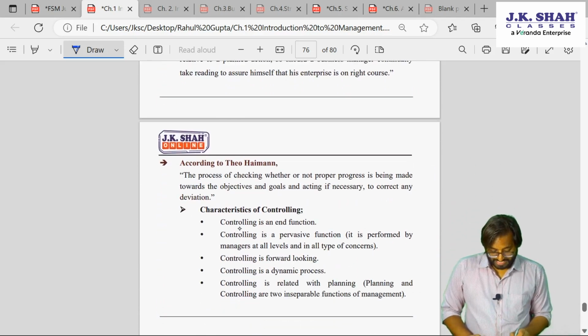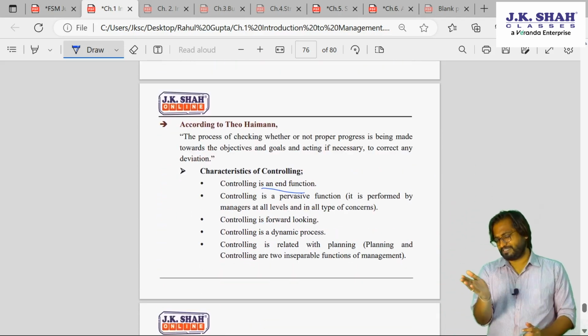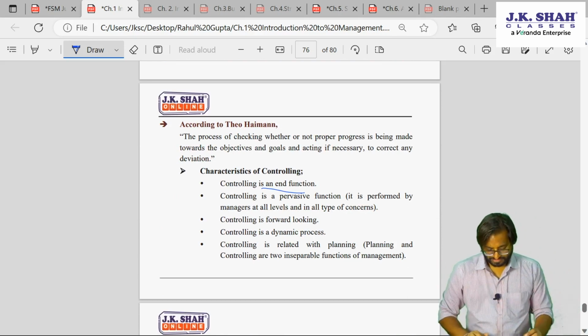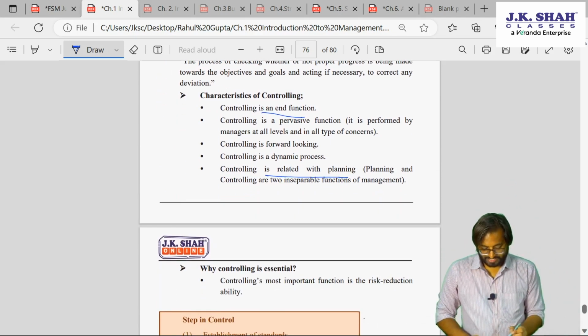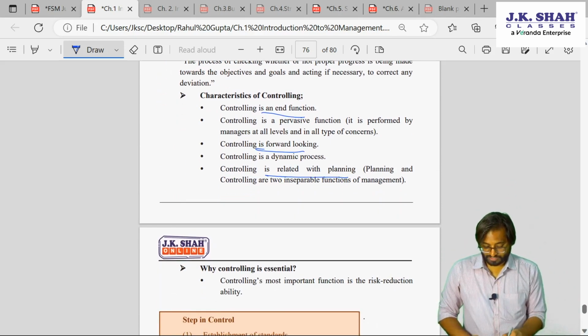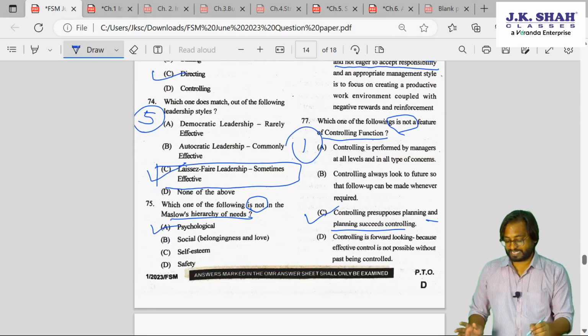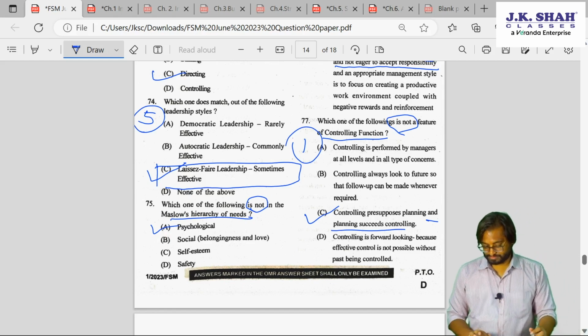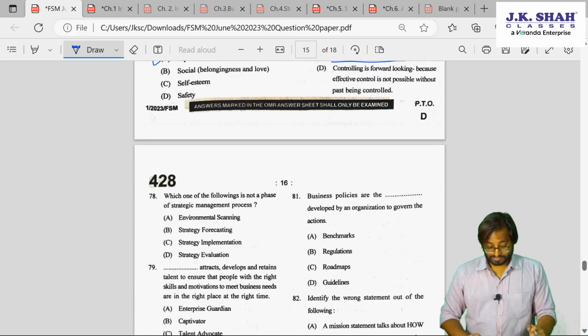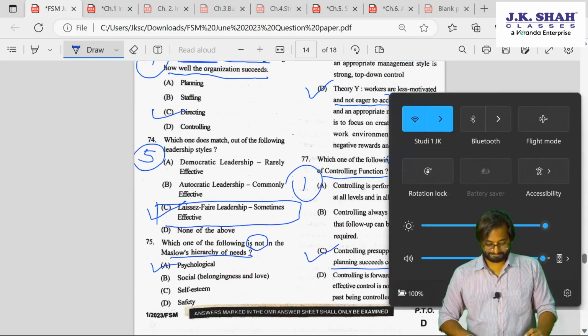Look at this. What are the characteristics? It is an end function, that is, done right at the end. These two are related, forward-looking, done at all levels in all types. So the first part was correct, but the latter part was a little wrong. So this was also chapter 1.